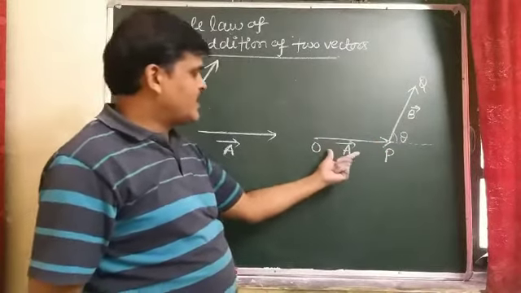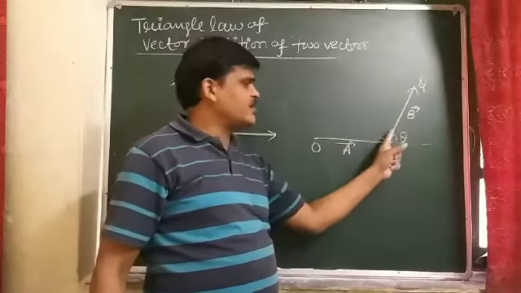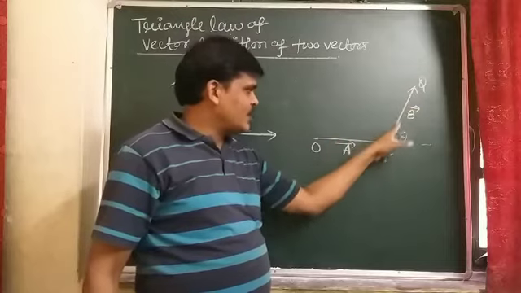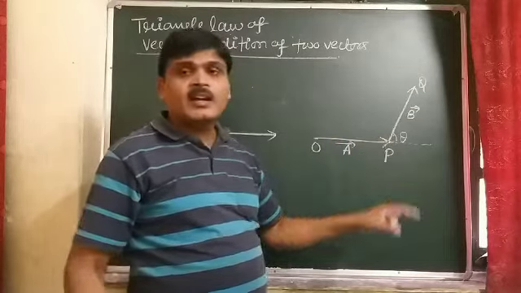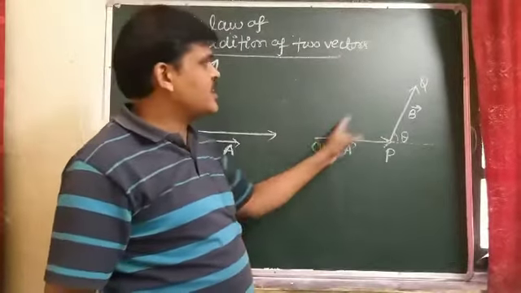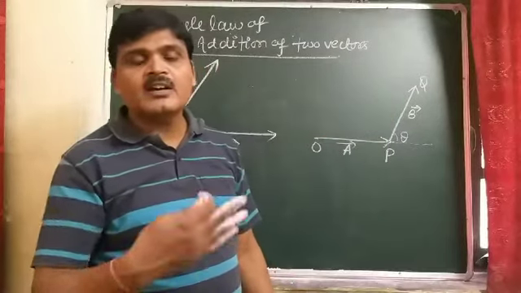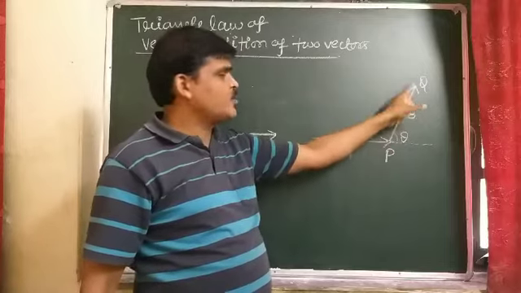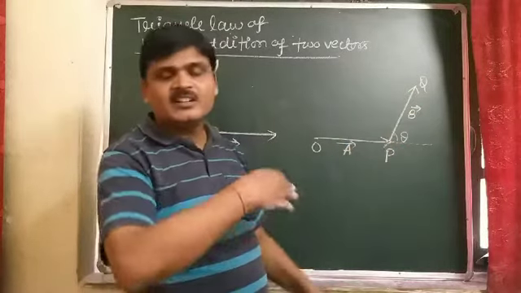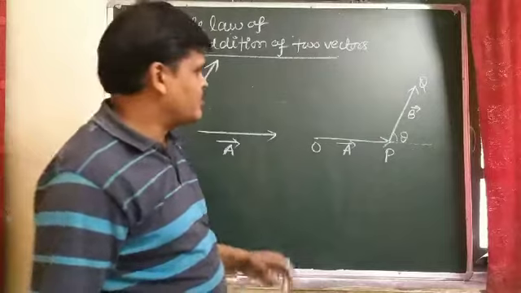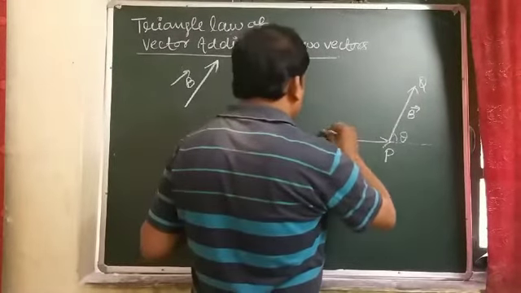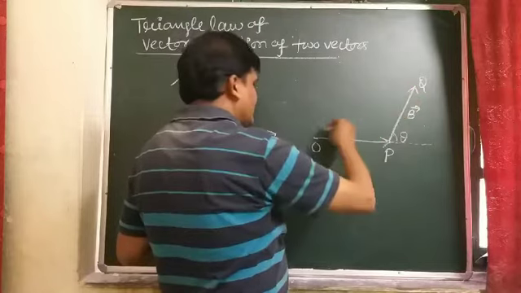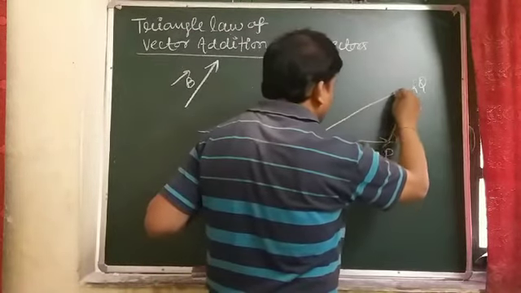So vector A and vector B are taken in the same order, the head of the first vector joins with the tail of the second vector, and the resultant's direction is in reverse order. Here OP has the same direction, PQ has the same direction, but the resultant is taken in reverse order. It means the head of vector B is joined with the head of the resultant.